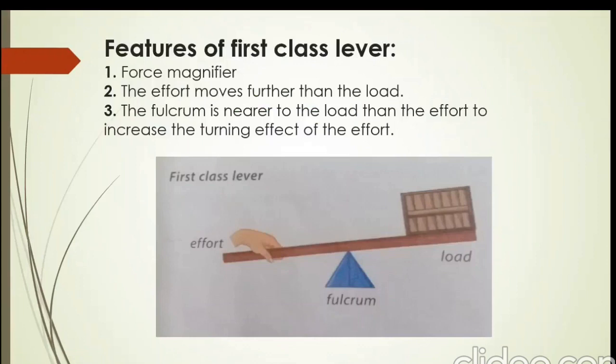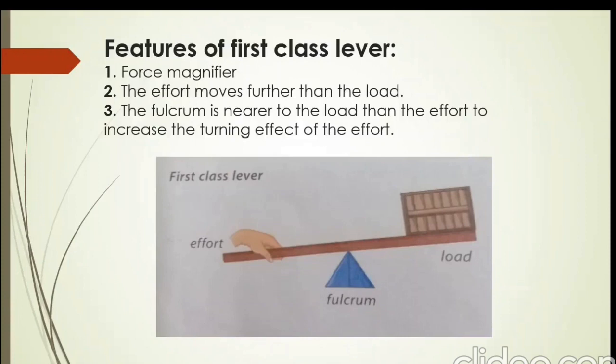Here in the diagram you can see fulcrum is in between load and effort. Let's suppose your friend is sitting at one end of the seesaw. He or she is actually a load and you are applying effort from the other end. And when you apply effort, you will be able to lift your friend up.